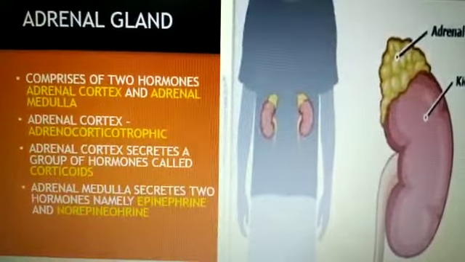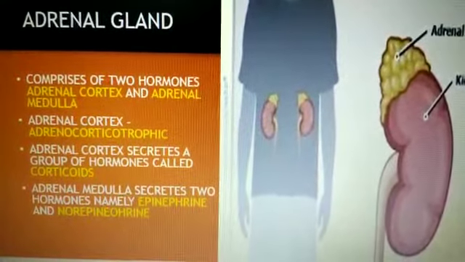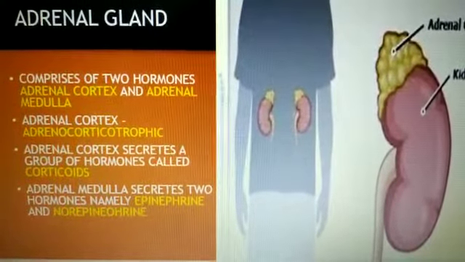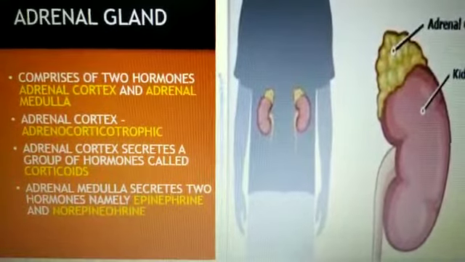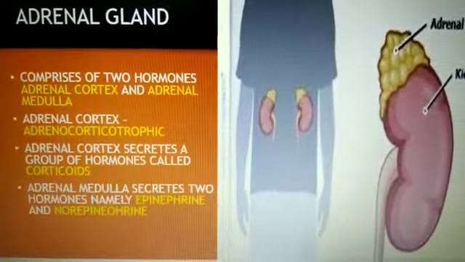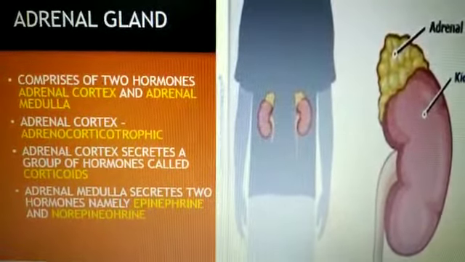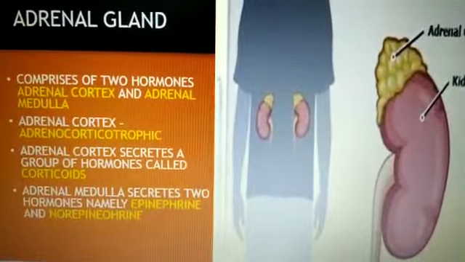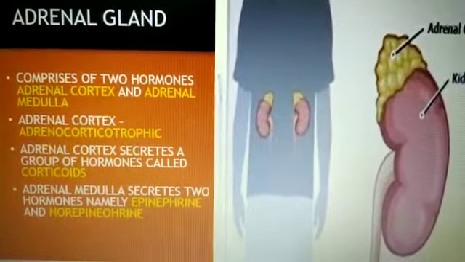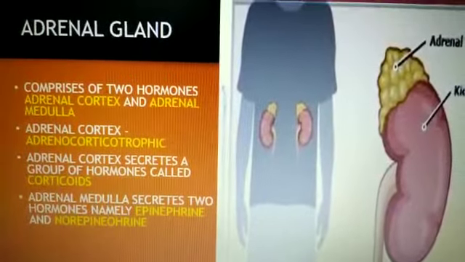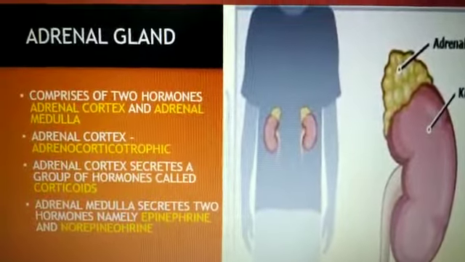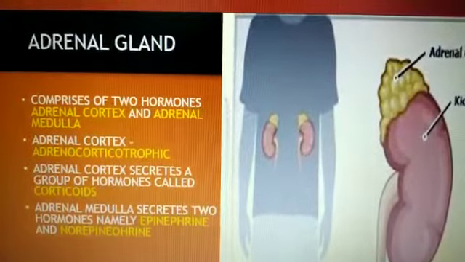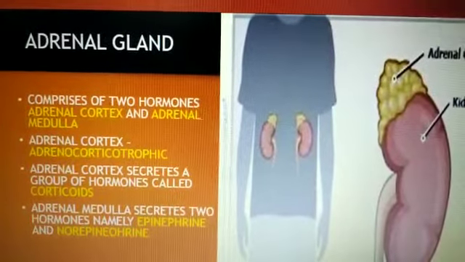Adrenal cortex secretes a group of hormones called corticoids. Adrenal medulla secretes two hormones, namely epinephrine and norepinephrine, also known as adrenaline and noradrenaline. The major function performed by the two is sympathetic activation, such as increased heart rate, oxygen consumption, metabolism rate, and muscle tone, which take place through the secretion of these two hormones.